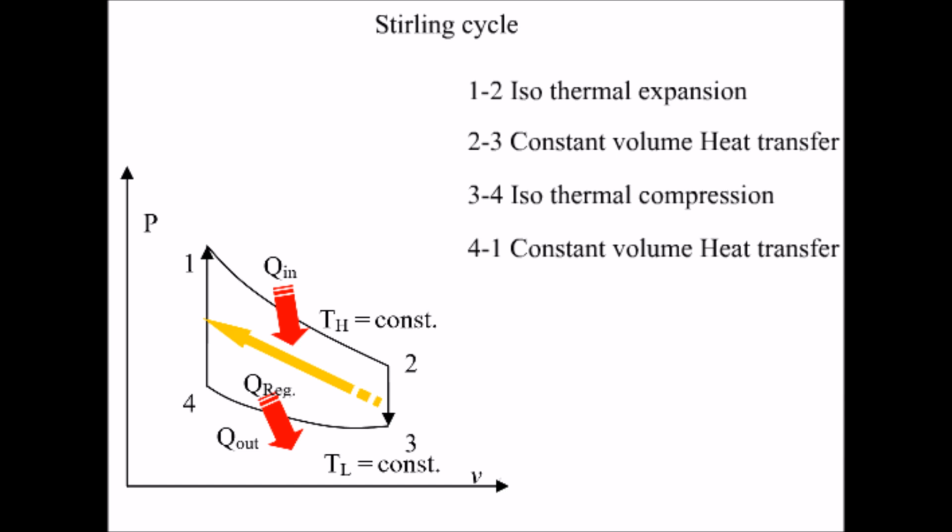From 3 to 4, heat transfers isothermally from the gas to the external heat sink at TL. So the gas temperature remains at TL while the pressure rises. From 4 to 1, there will be an internal heat transfer from the regenerator to the working fluid, and it raises the temperature to TH.